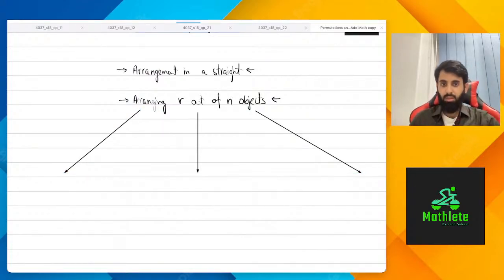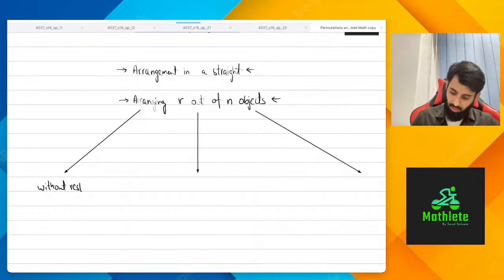These restrictions will look something like this. Sometimes the question will say that you can arrange them as you like. There are no restrictions. Sometimes the question will say that, arrange as you wish. So that's without restrictions. Sometimes the question will say that there are some restrictions. We'll see what those restrictions are shortly. With restrictions.